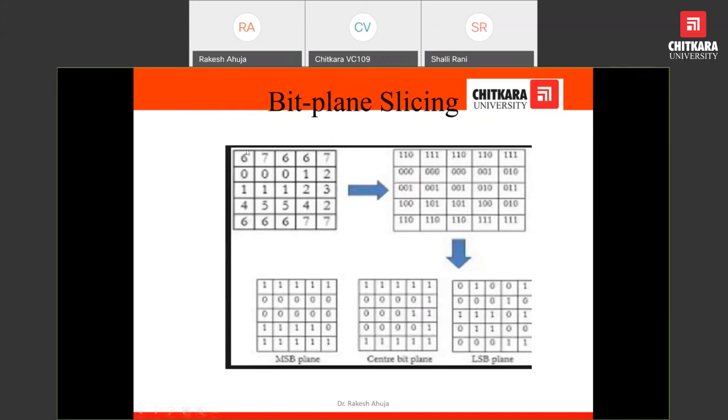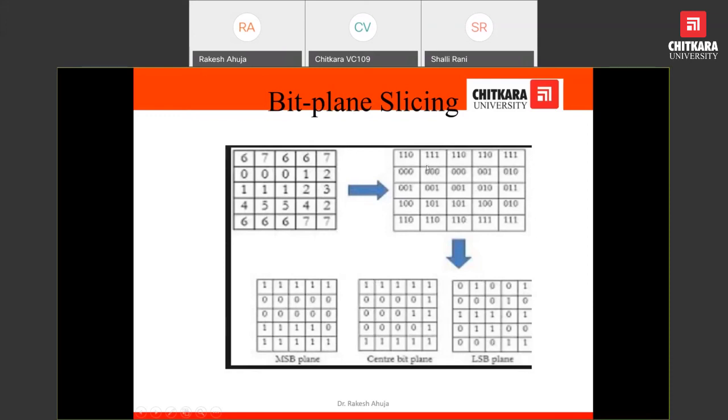The value of 6 is 110, as shown over here. This means the whole image is transformed into the binary image shown here. Here we pick all the LSBs. In this case, 0, 1, 0, 0, 1. This is the LSB plane. Now we pick the middle bit of each pixel. Column wise, I am showing you 1, 0, 0, 0, 1. So here you can see 1, 0, 0, 0, 1.